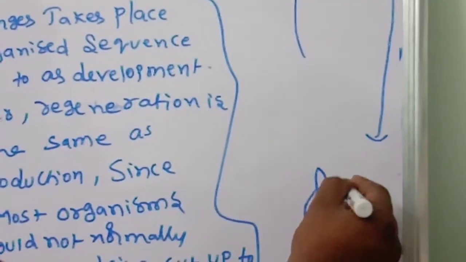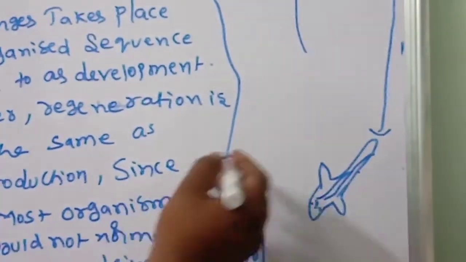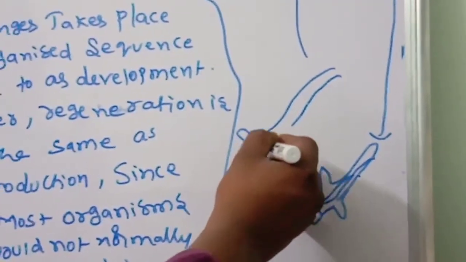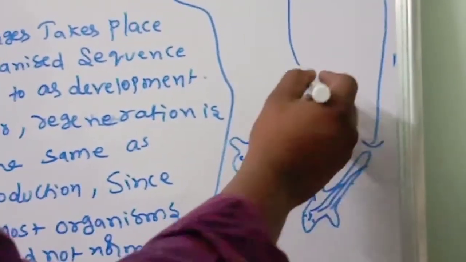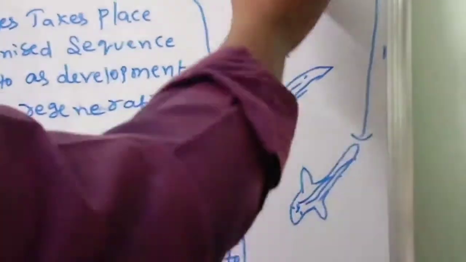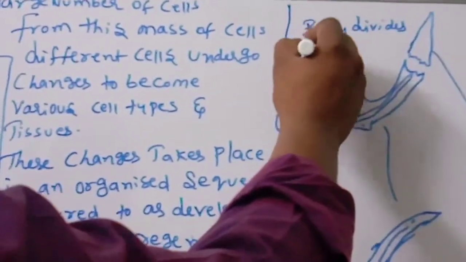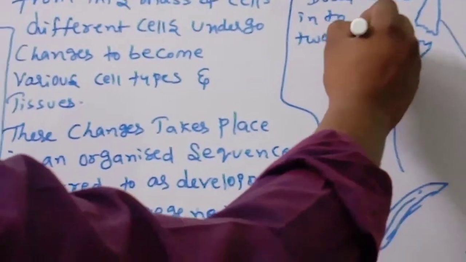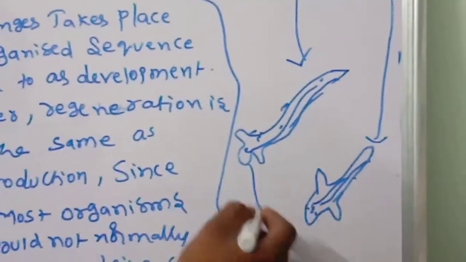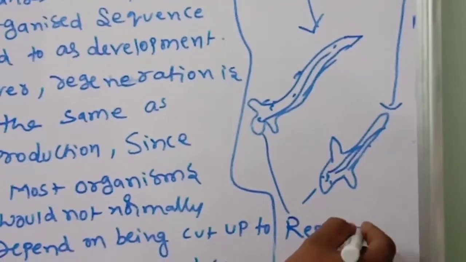The body divides into two halves, 1, 2. These are the regenerated parts.